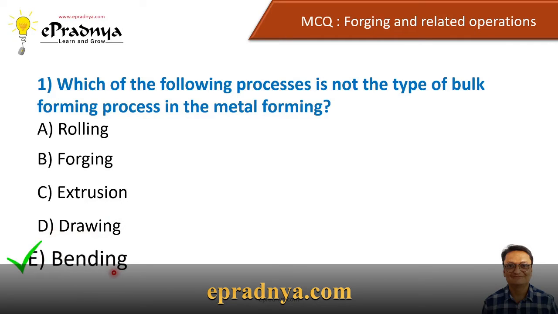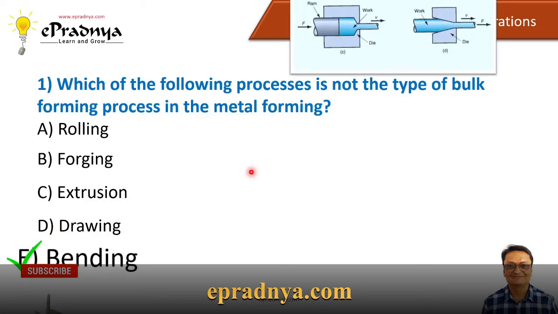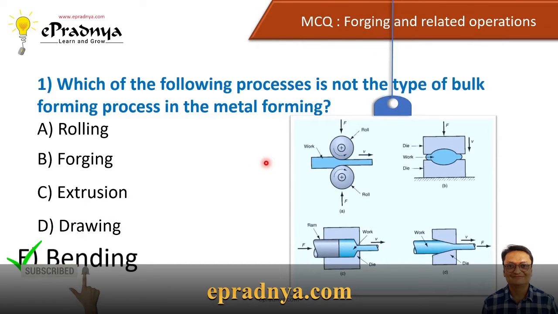Now let us see what exactly is meant by a bulk forming process or bulk deformation process. Rolling, forging, extrusion, and drawing are the bulk forming processes, which are also called bulk deformation processes, because the bulk material is deformed, right?